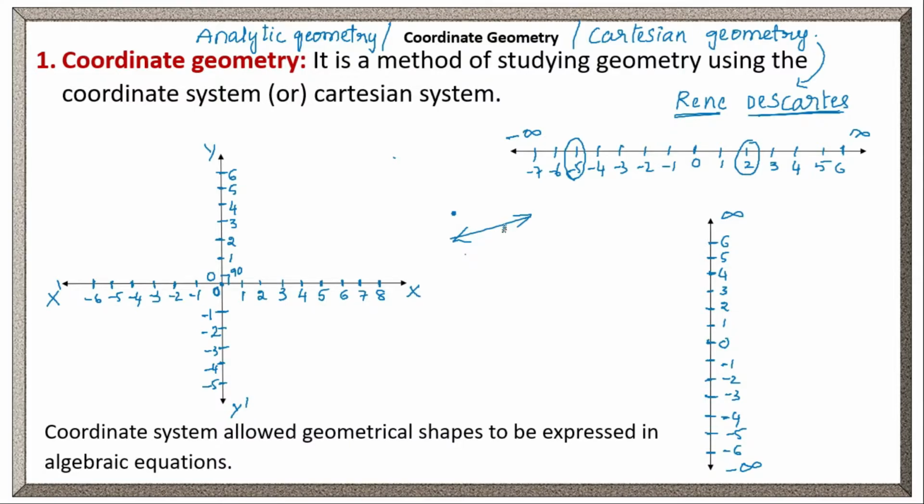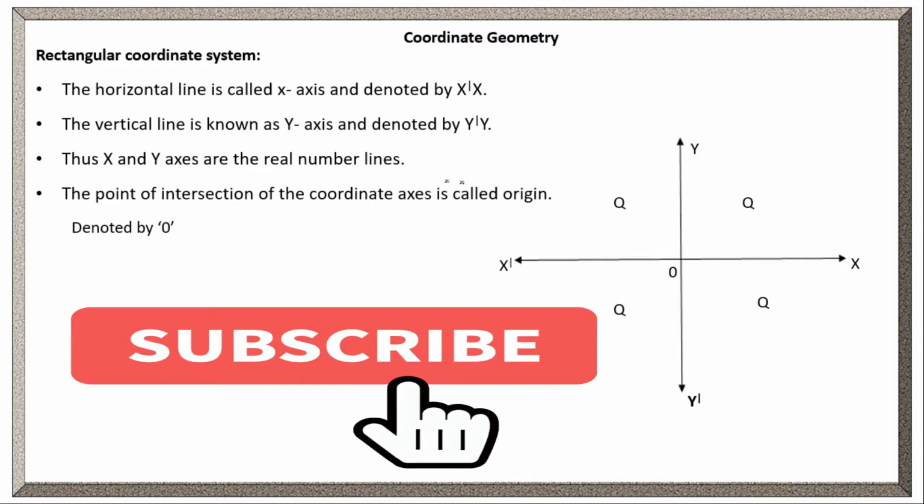So this straight line we can represent in the coordinate system as ax plus by plus c equal to 0. So the coordinate system allows geometrical shapes to be expressed in algebraic equations. Every geometrical figure we can represent by using algebraic equations. Clear? Right.